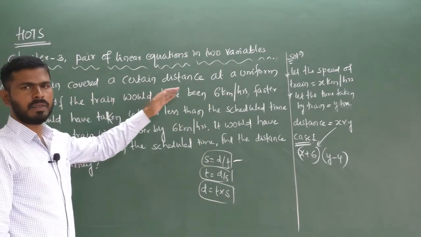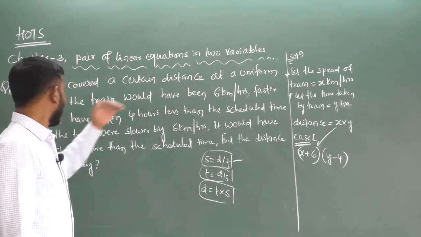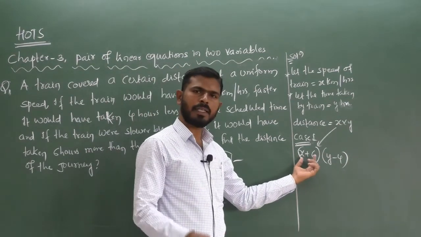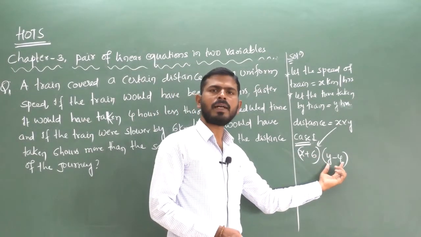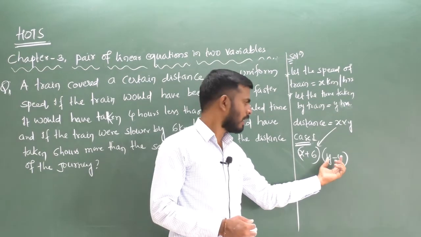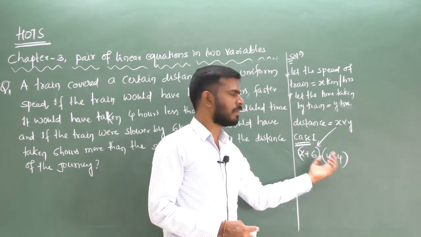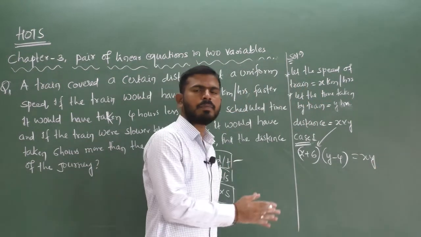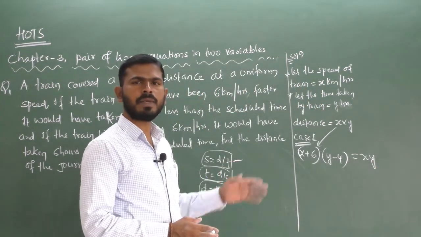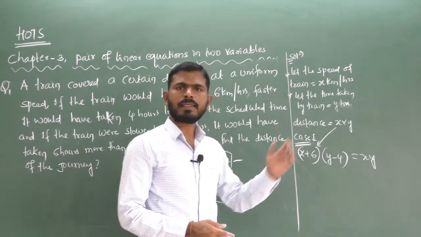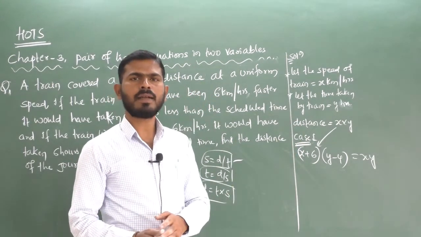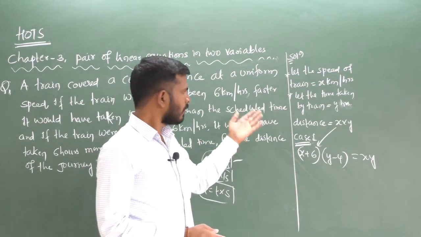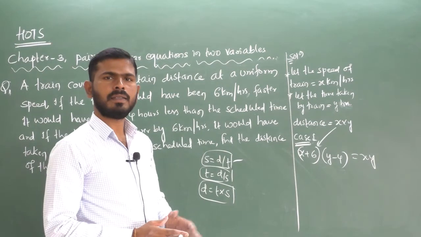If the speed increases, less time is required than the scheduled time, 4 hours less, and the result equals the total distance, whose value is xy. This method also can solve this problem. Last school session I solved this type of problem by a different method, and this time also you can solve it.